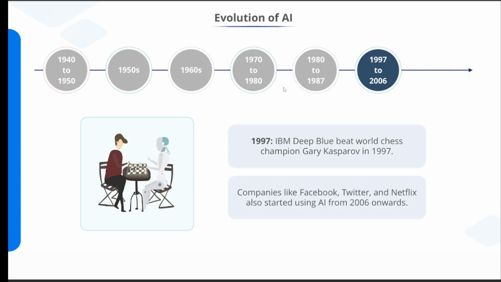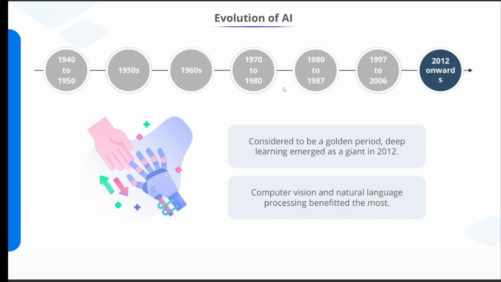Now coming to 1997 to 2006. This period is called IBM Deep Blue. Why? In 1997, a major breakthrough happened. IBM Deep Blue defeated World Chess Champion Garry Kasparov. This shocked the world. For the first time, a machine beat the best human in chess. This proved AI could handle complex combinations.